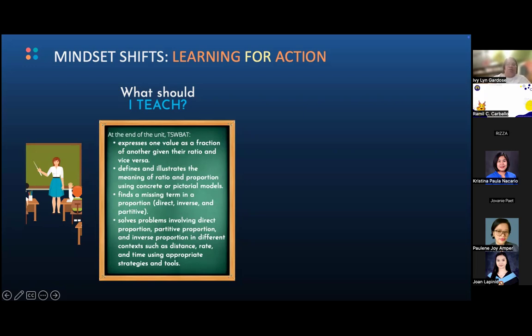Kasi pag yun ang question natin sa sarili natin, pag nagdi-design tayo ng unit, what should I teach? Ang magiging sagot is ganito, right? So here, I don't know if you can see, it's really tiny, but it says at the end of the unit, TSWBAT: the students will be able to express one value as a fraction of another given their ratio and vice versa.